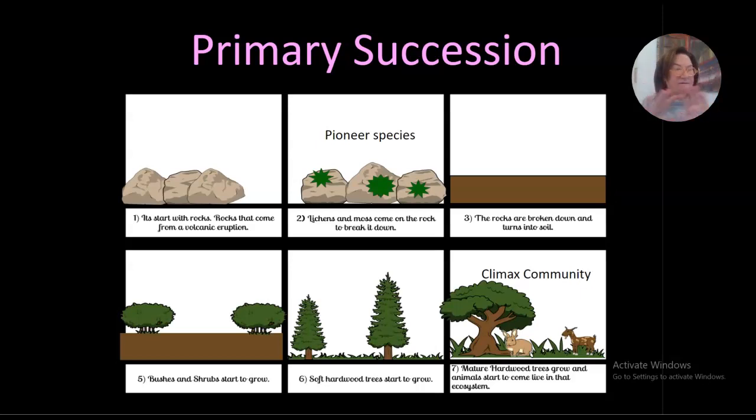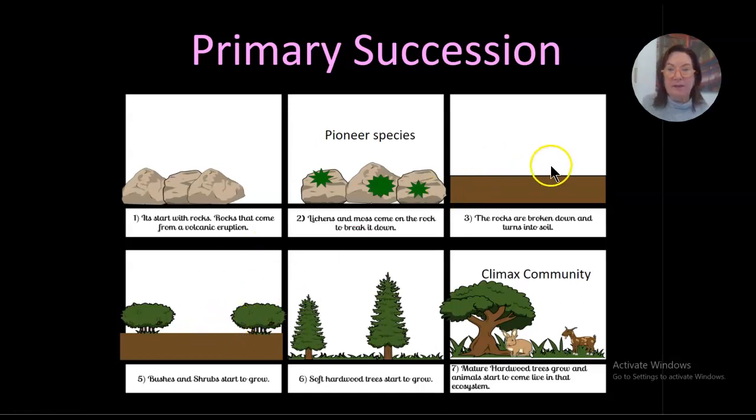So it takes a very, very, very long time to do this. And then once the rock is broken down, because the lichen will get in between the rock and start breaking it apart, we're eventually going to get soil. And the soil is going to have nutrients from the lichen and the moss. So we're going to start seeing some growth coming.